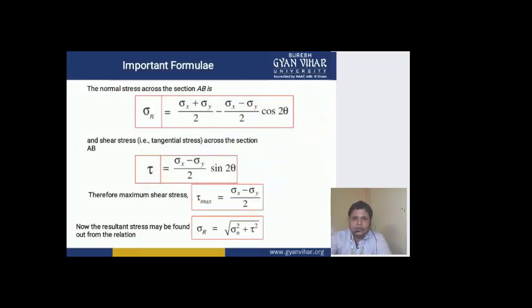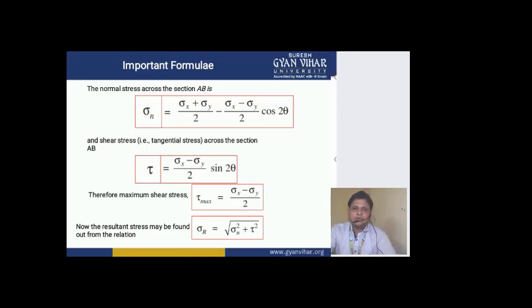So these are the important formulas which we will consider now. Sigma n is equal to sigma x plus sigma y by 2 minus sigma x minus sigma y by 2 cos 2 theta. The normal stress across any section AB we have calculated is equal to sigma x plus sigma y by 2 minus sigma x minus sigma y by 2 cos 2 theta.